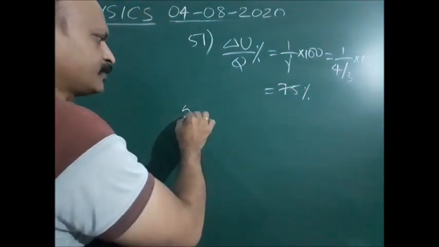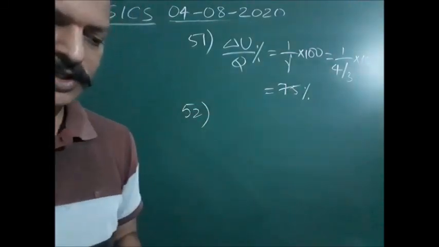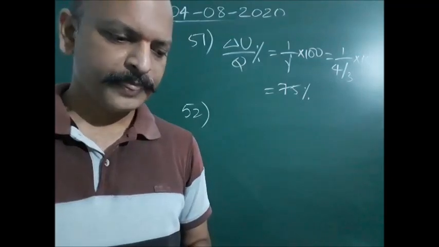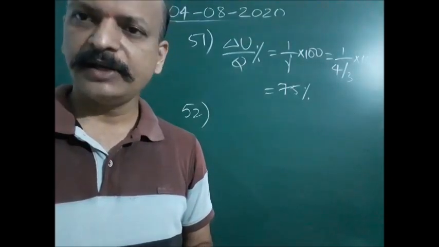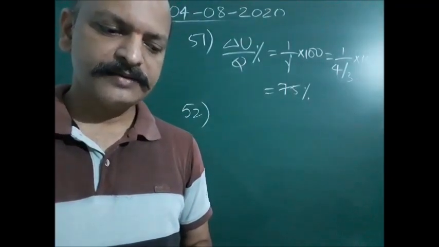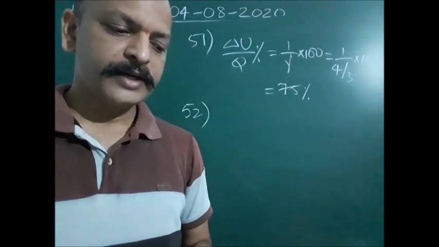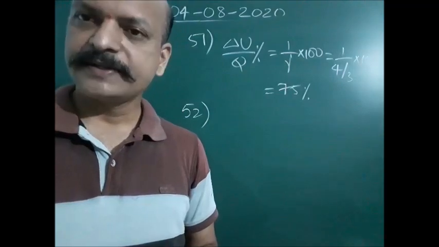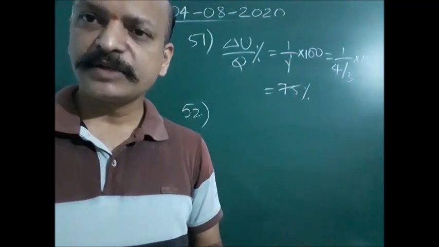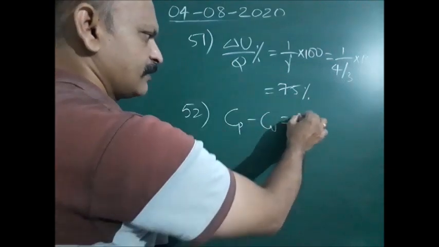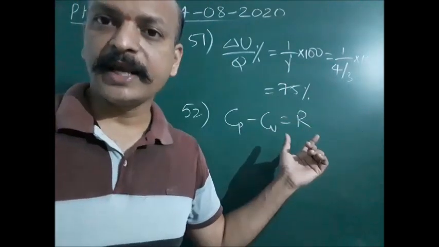Next, question number 52. For hydrogen gas, Cp minus Cv equal to A, and for oxygen gas, Cp minus Cv equal to B, where Cp and Cv are molar specific heats, then the relation between A and B is. If Cp and Cv represent molar specific heats, always Cp minus Cv is equal to R for any gas.